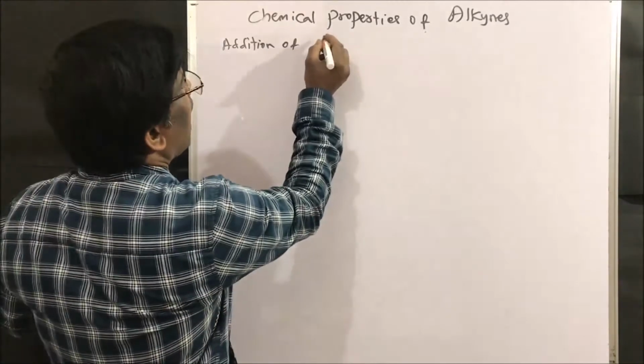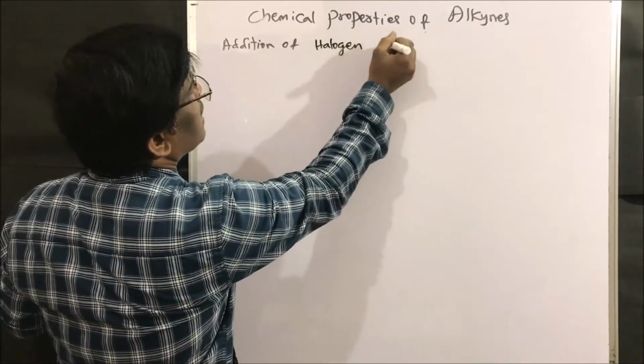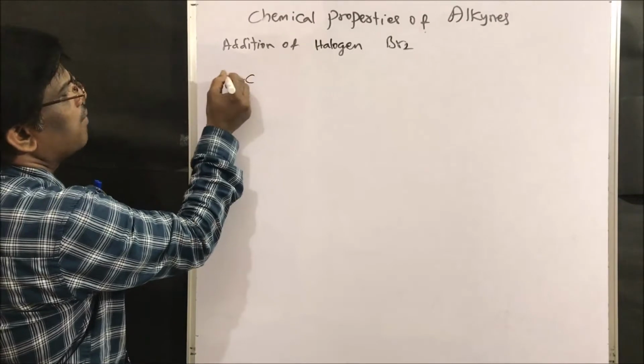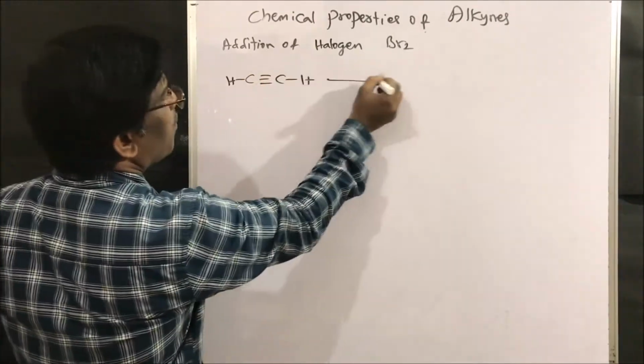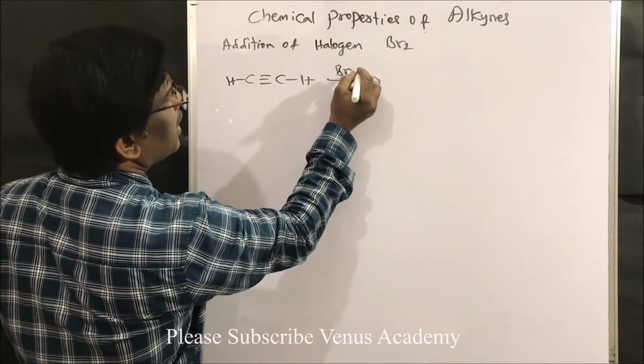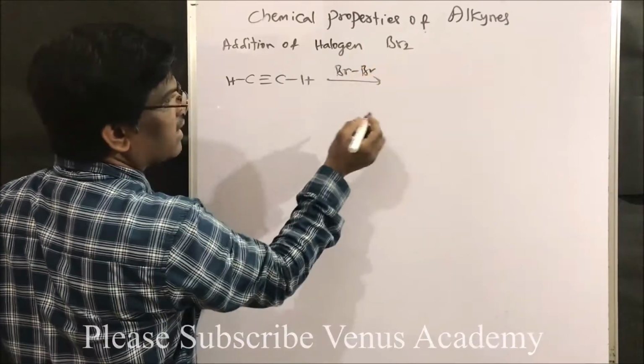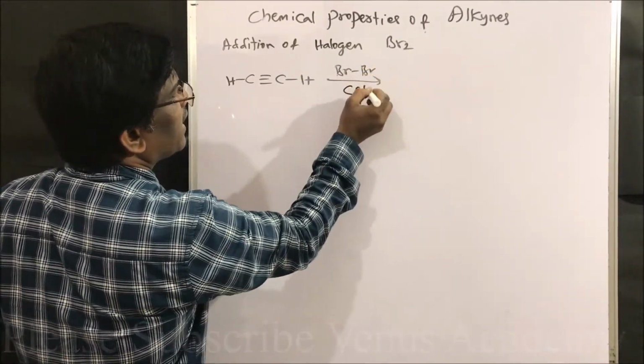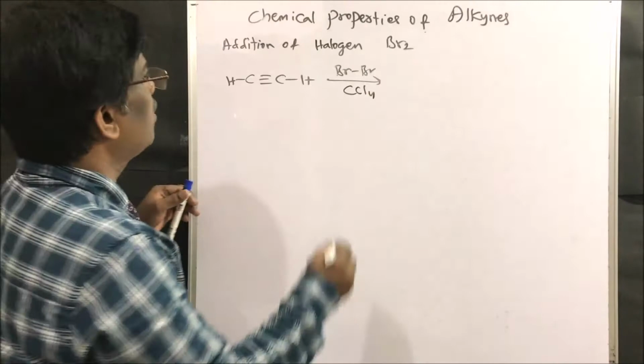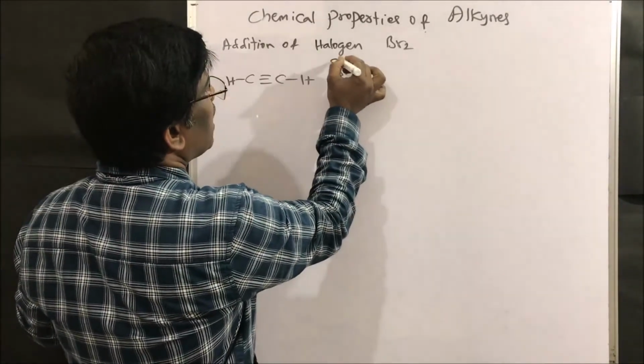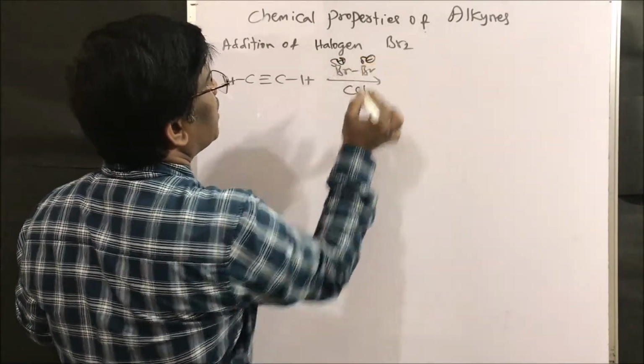Addition of halogen. Let us take bromine. I am taking acetylene. Upon bromination, usually we take bromine in CCl4. What is going to happen? It can have partial positive and partial negative.